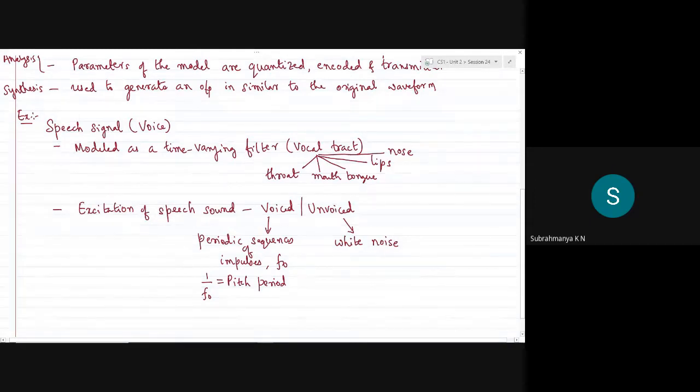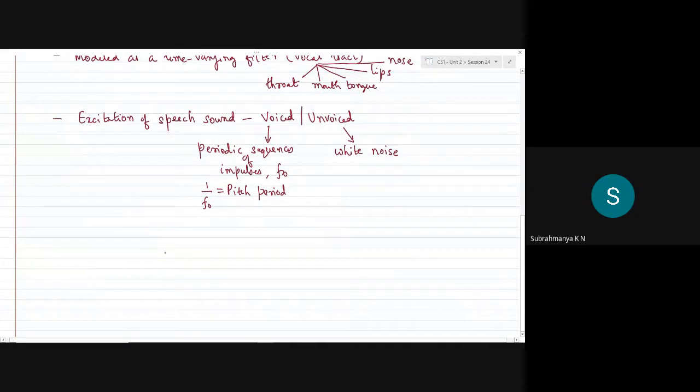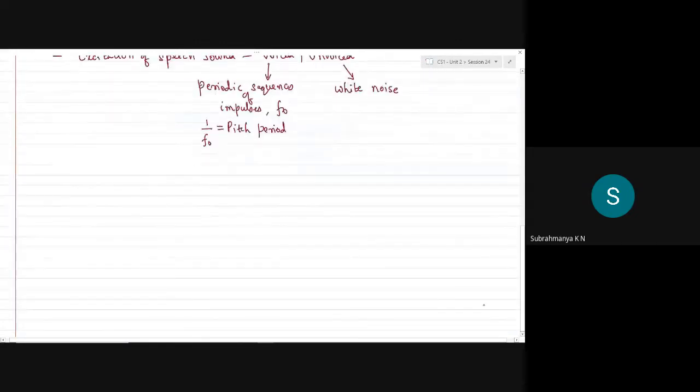So white color indicates it has all the frequencies. Similarly, this unvoiced noise contains all the noise involved in speech sounds. By understanding the process of how speech is generated, we can try to model the speech generation mechanism.